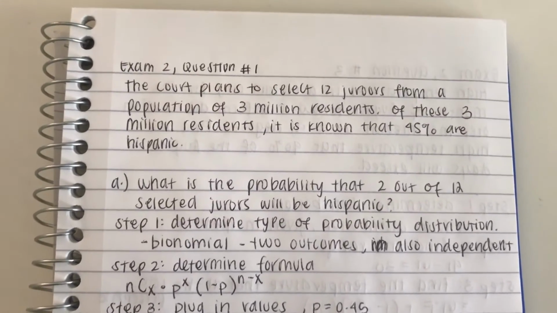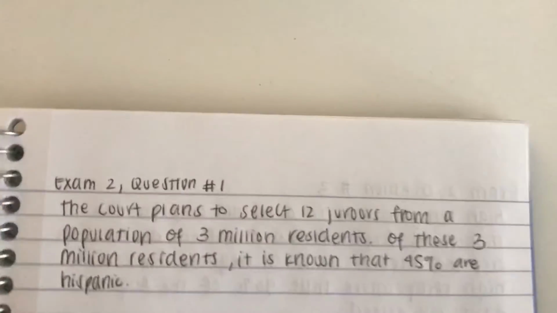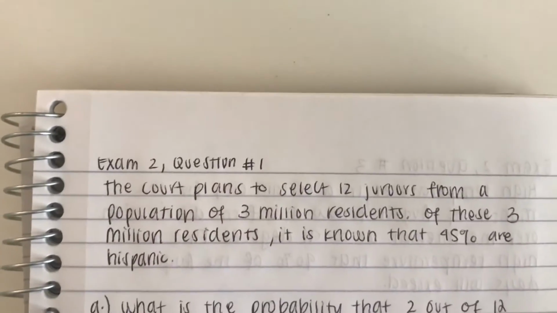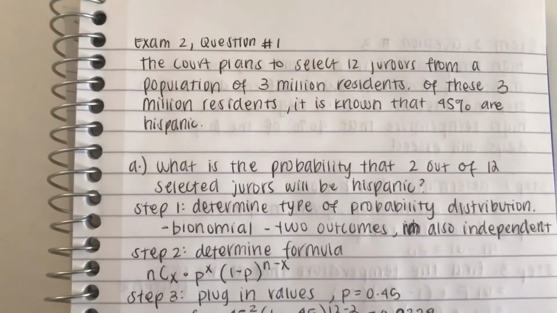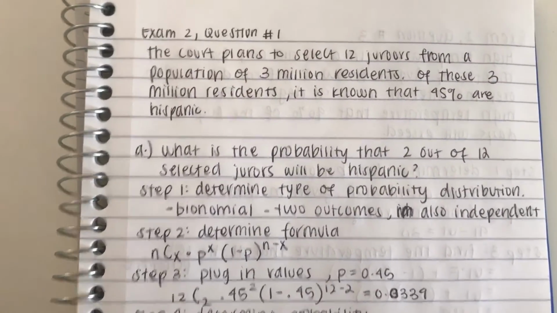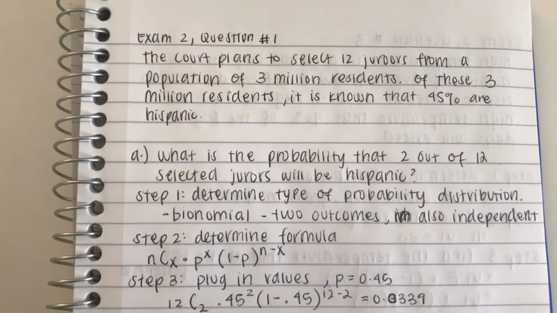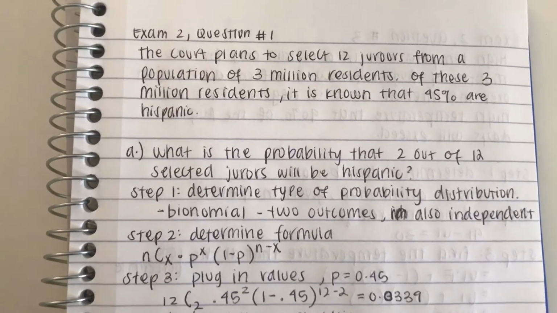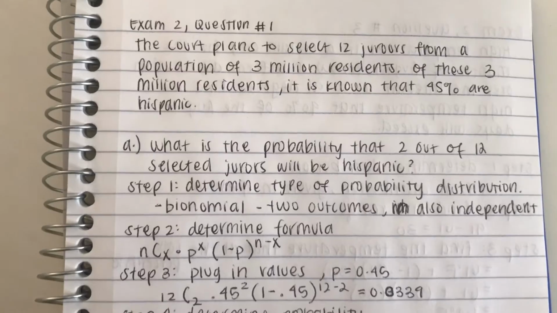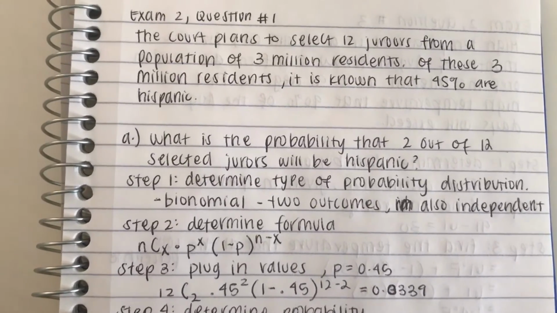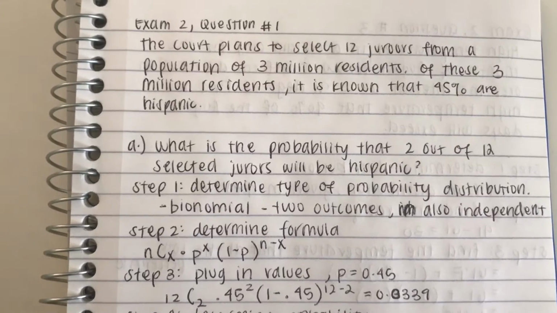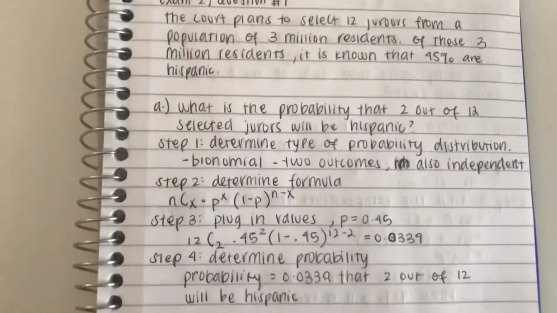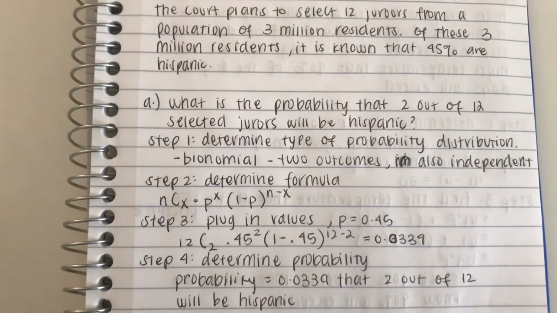And then we plug in the values, so we know from the explanation of the question that 45% is the probability. So here we know p equals 0.45, and n is 12, and x is 2 because they're asking for 2 out of 12. And then we get the probability equals 0.0339. And then step 4, determine the probability.